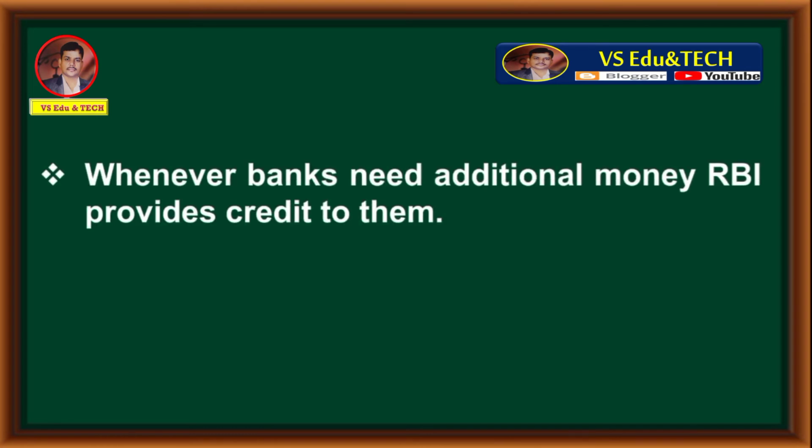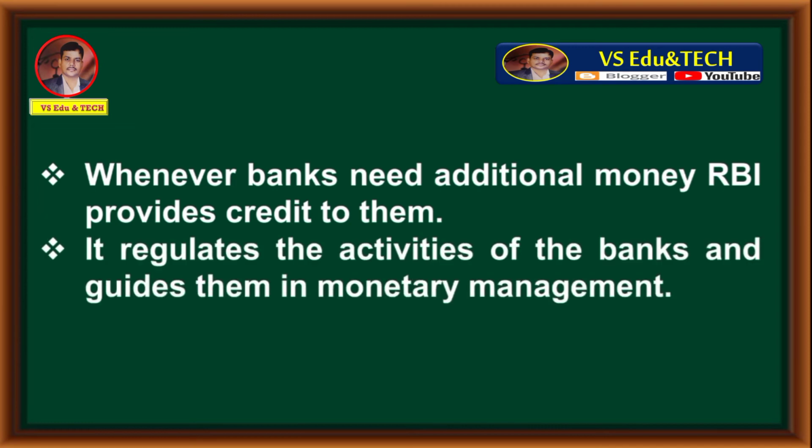Whenever banks need additional money, RBI provides credit to them. It regulates the activities of the banks and guides them in monetary management. In this way, RBI works as banker's bank.